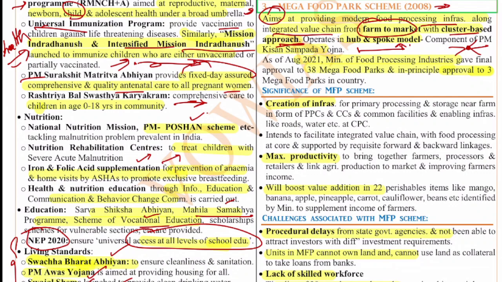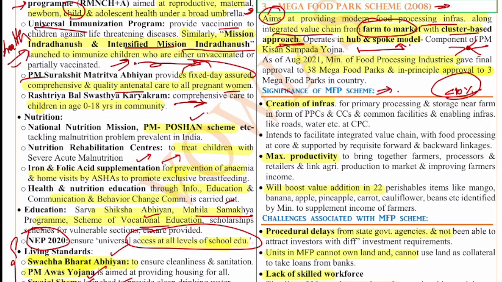It was launched in 2008-9 to ensure that there is value addition in all the agricultural products and there is less food wastage, because the food processing what we are doing is currently very less. In fact, if you see, there is less than 10% food that is processed in India. So that's why the food processing is very important. So what is the significance of this scheme? We have to know its importance.